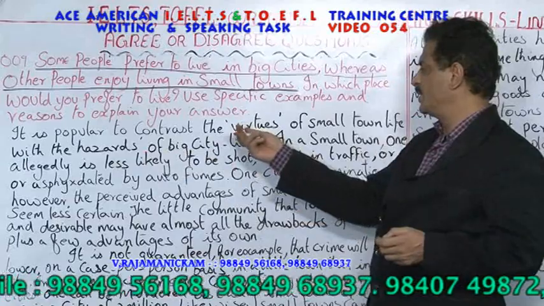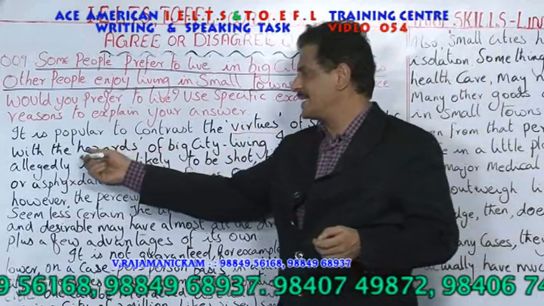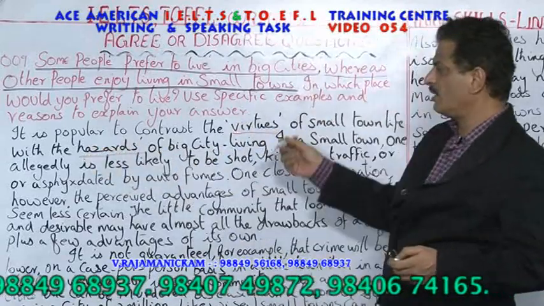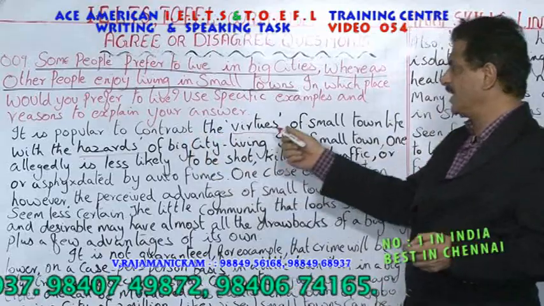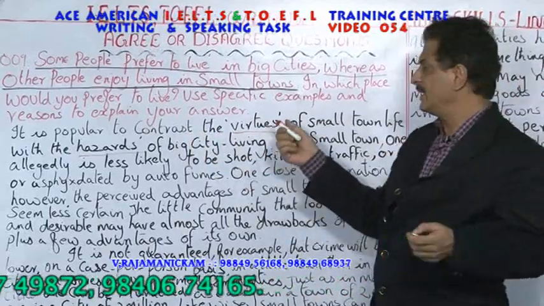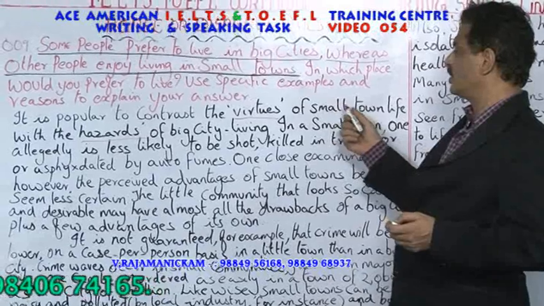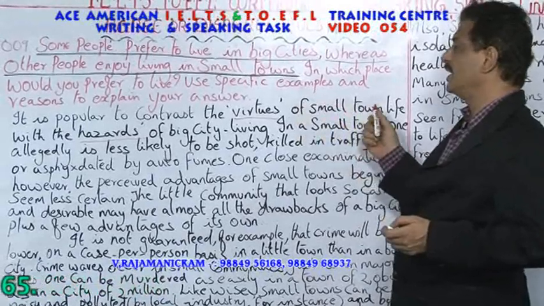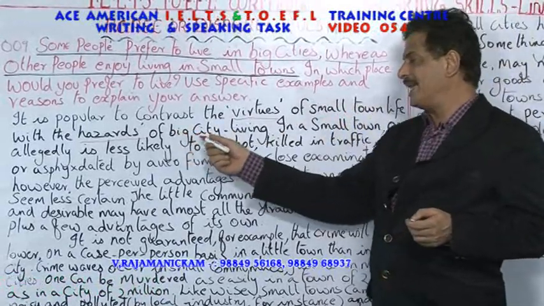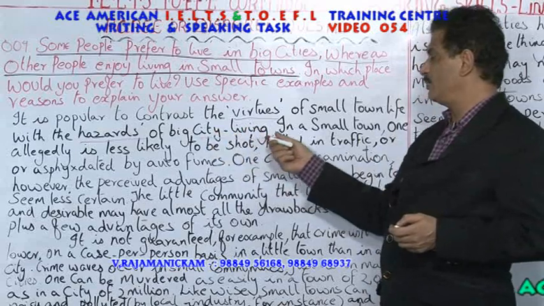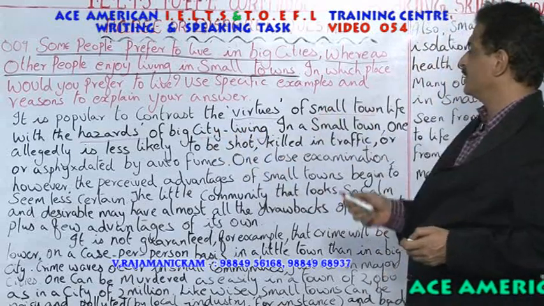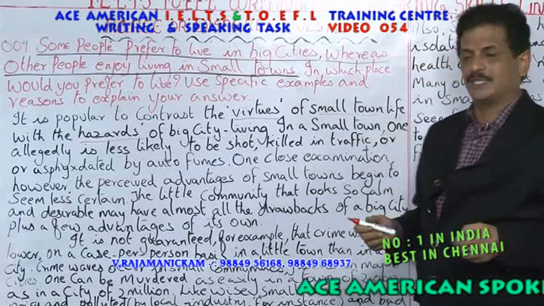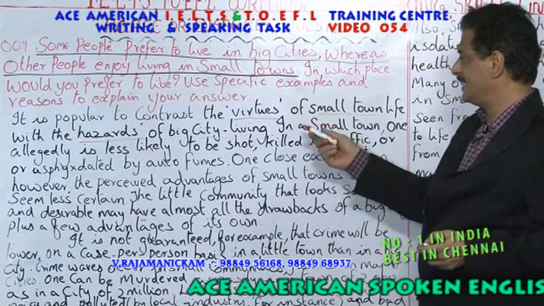So it's always popular to find out the difference and contrast and say the good things of a small town with the bad things of big city living. In a city, how do you live? Here, small town. So now he starts with this sentence.